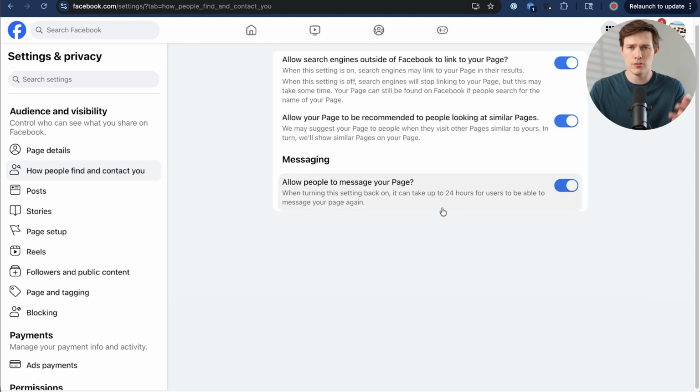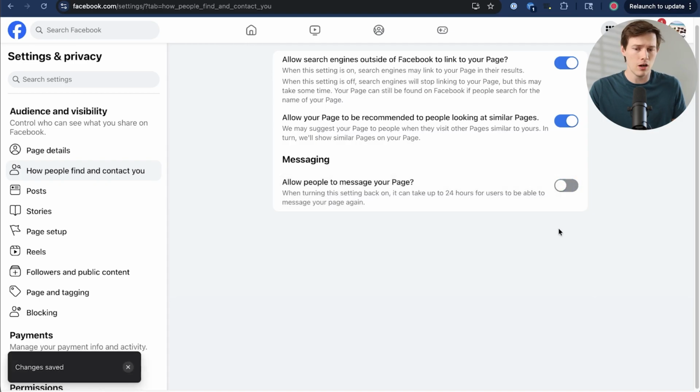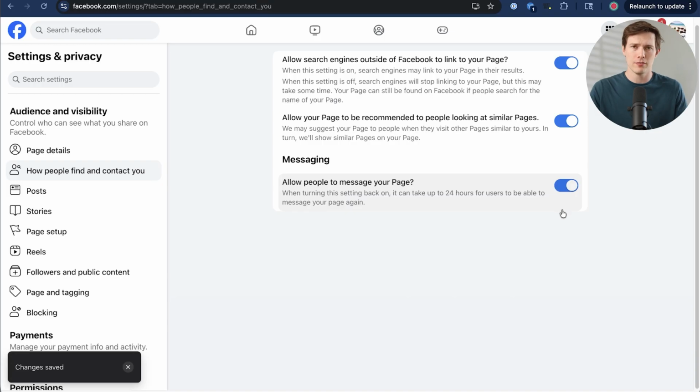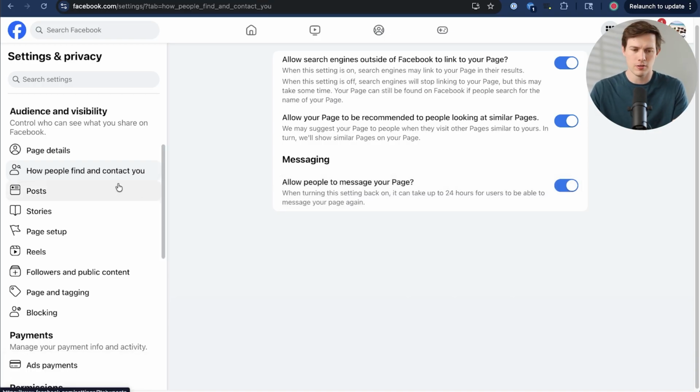Allow people to message your page. Yes, you probably do want to do that, unless you're not monitoring it, in which case I would toggle that off. If you are not constantly looking, like if you don't have notifications on for that, or you don't have it on your phone, then that could be a negative if somebody messages here and you just don't reply. So I'm going to leave it on. I think it's better if you can leave it on, but you know, just something to consider there.